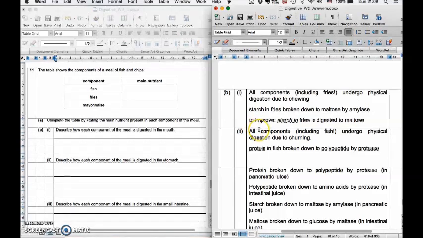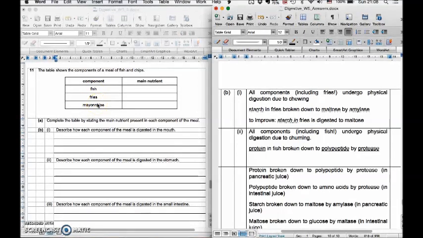Now the next thing to note is, you also need to talk about physical digestion. If the question says digested, it doesn't specifically say physical or chemical digestion. Please mention physical digestion too. So in the case of the mouth, the physical digestion is chewing, tearing and grinding by the teeth. Now, which food does it apply to? For the mouth, some of y'all put that it applies to fish and mayonnaise. But you left out fries.